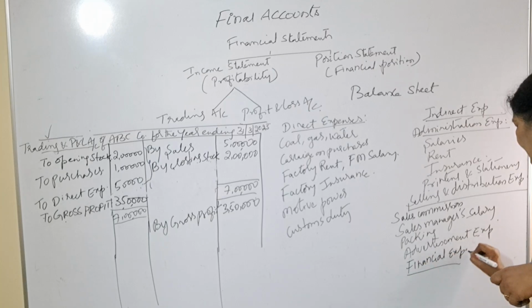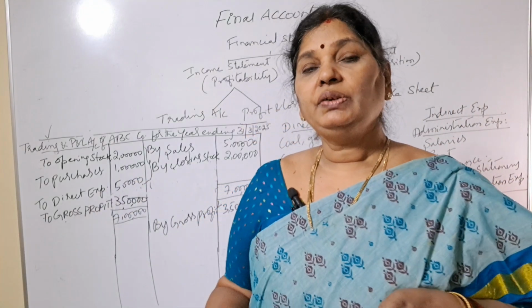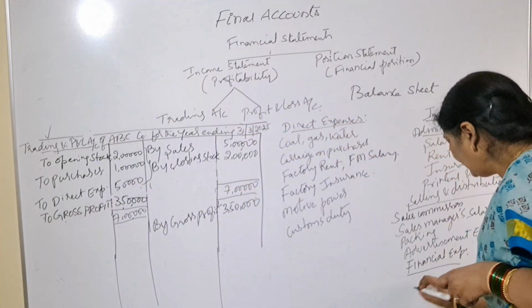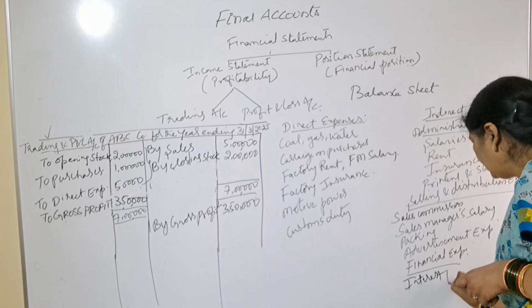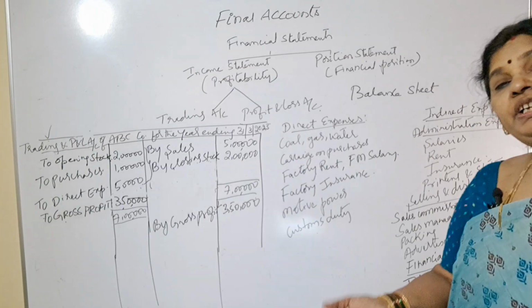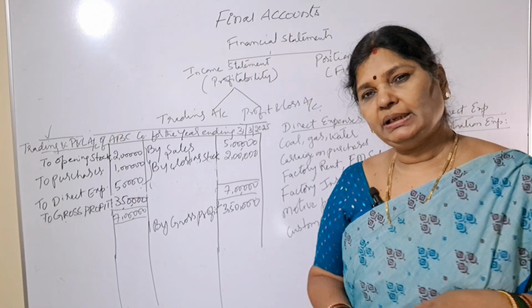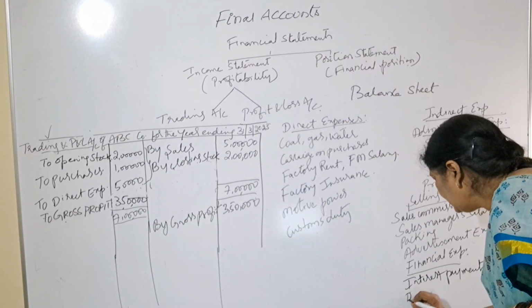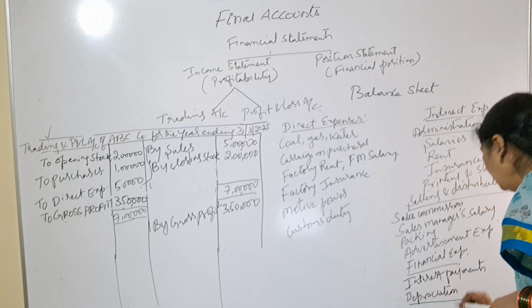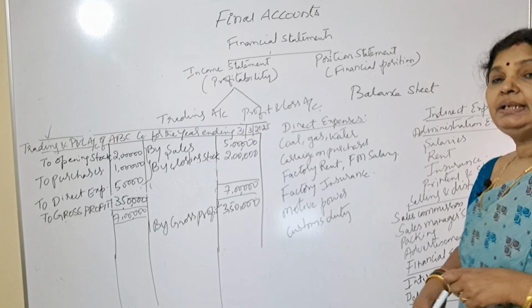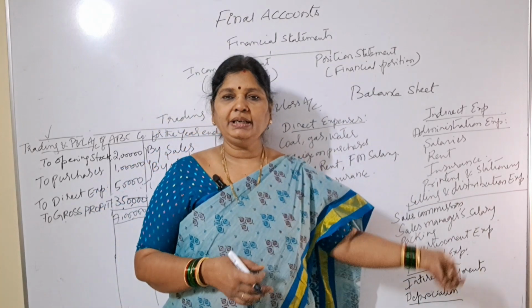Next, we'll get financial expenses. So what are those financial expenses? Suppose you take a bank loan, we have to pay interest to the banker, right? So all those expenses will come under interest payments. Interest payments include what? Payment of interest on loan and payment of interest on capital, right? Next we'll have depreciation. That is depreciation on building, depreciation on machinery, depreciation on furniture. All those will come under depreciation.